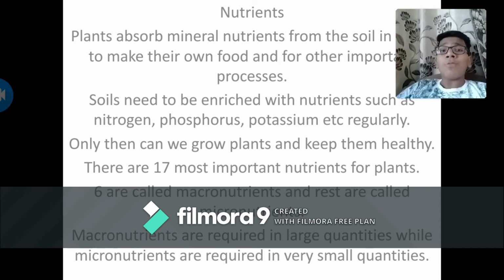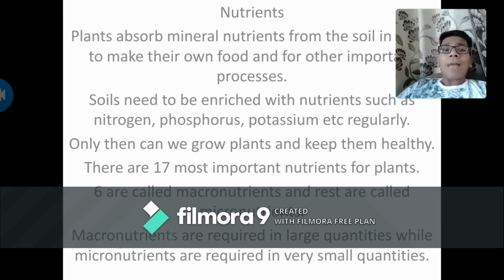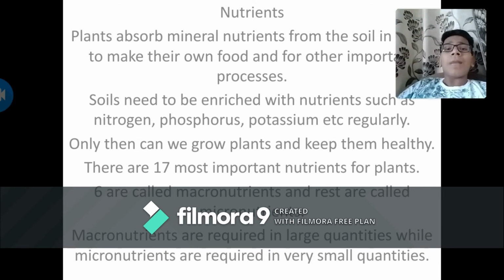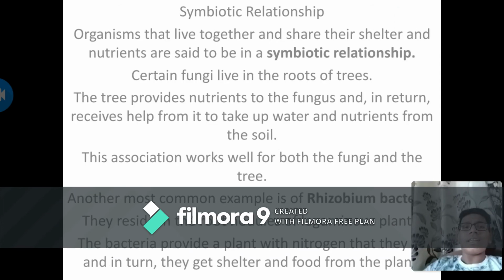There are 17 most important nutrients for plants. 6 are called macronutrients and the rest are called micronutrients. Macronutrients are required in large quantities while the micronutrients are required in very small quantities.